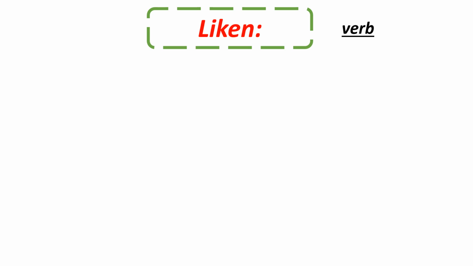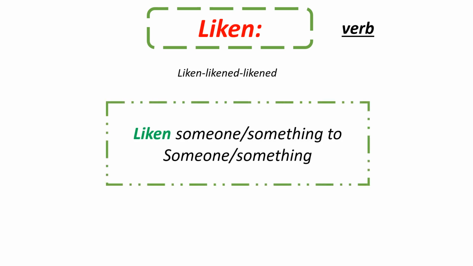Liken is a regular verb. We say liken in the present, likened in the past, and likened as the past participle, the third form. So we can say liken someone or something to someone or something.